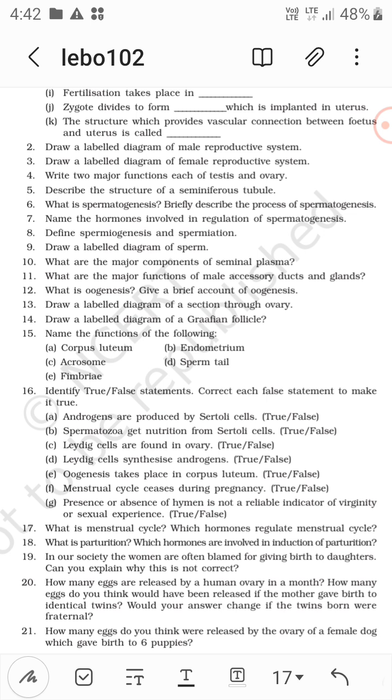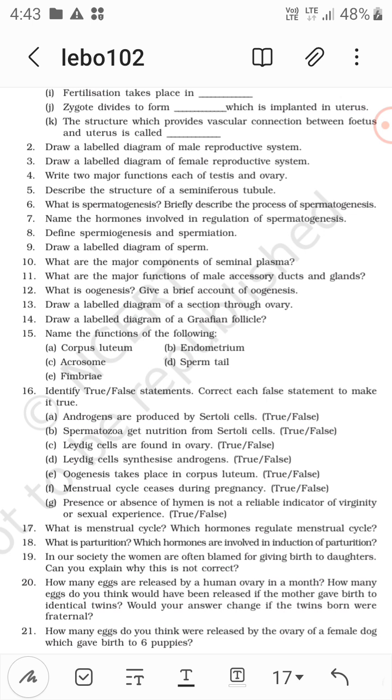What is the menstrual cycle? It is a cycle. Now, which hormones regulate the menstrual cycle? Estrogen, progesterone. That's all. What is the menstrual cycle? It is the release of the ovum at the middle of the cycle. It is divided into the menstrual phase, then the follicular phase, then the ovulatory phase.